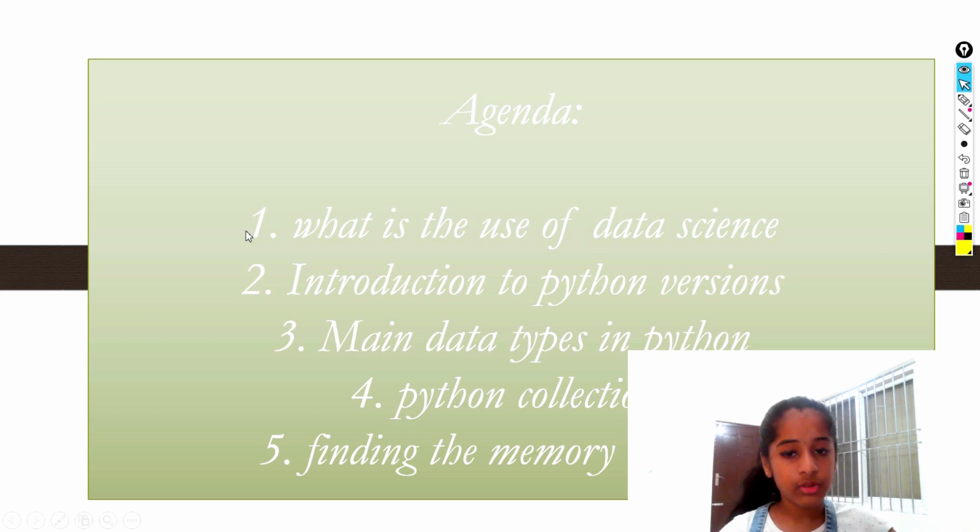So our agenda is to see what the use of data science is, and what we do using it. And we're going to see an introduction to the Python versions. We're going to check the versions, the year they were invented and everything. And then we're going to see the main data types in Python, the main Python collections, and the memory locations. You will know what exactly a memory location is in a few minutes.